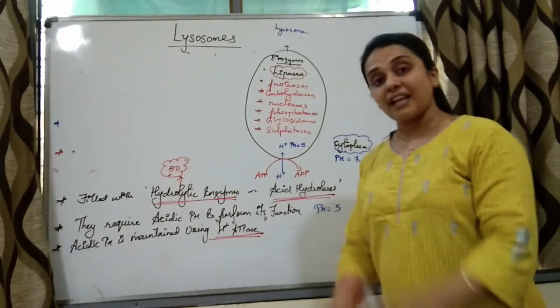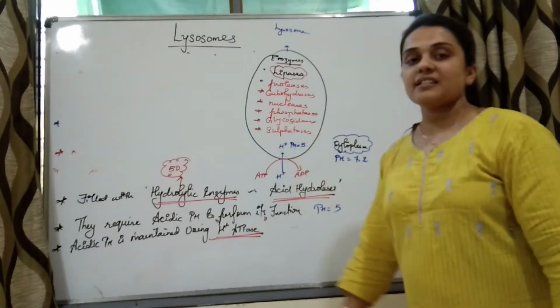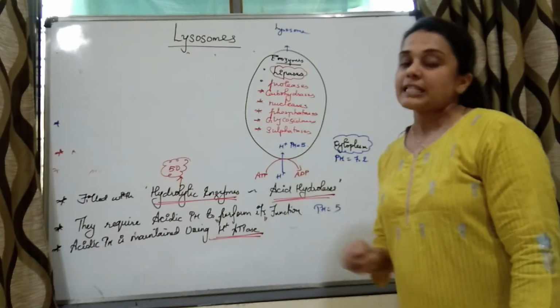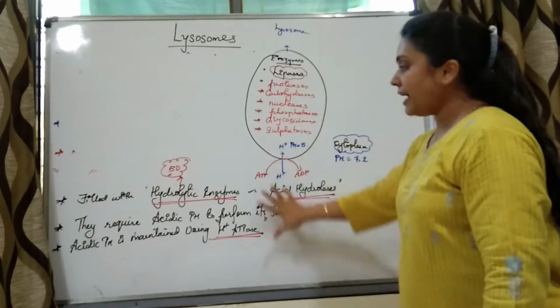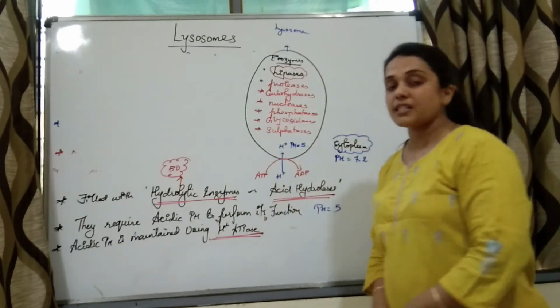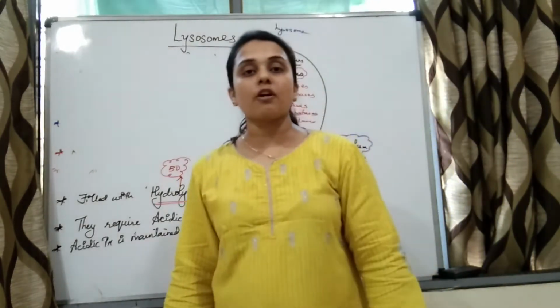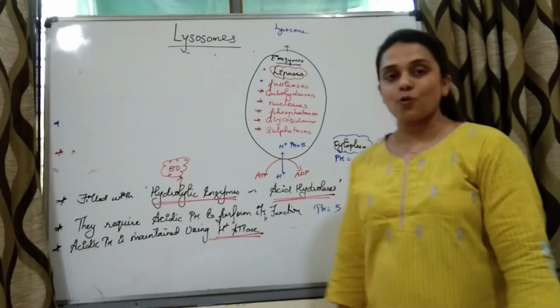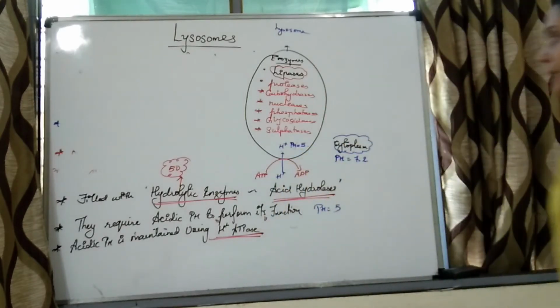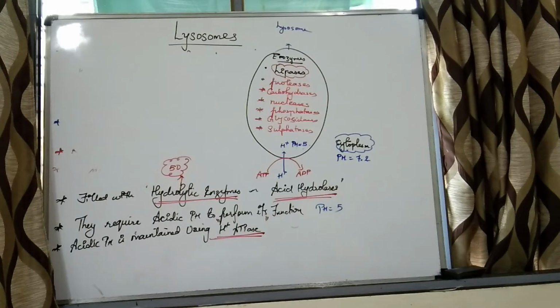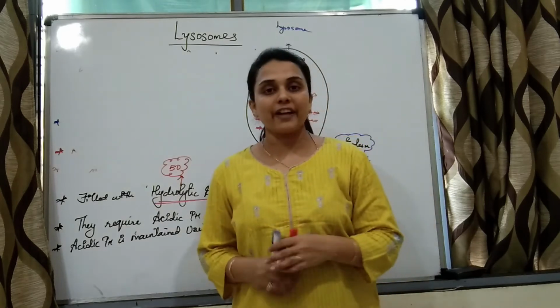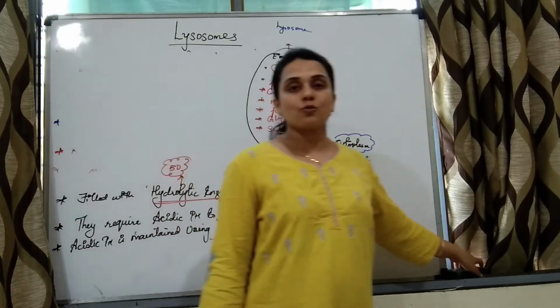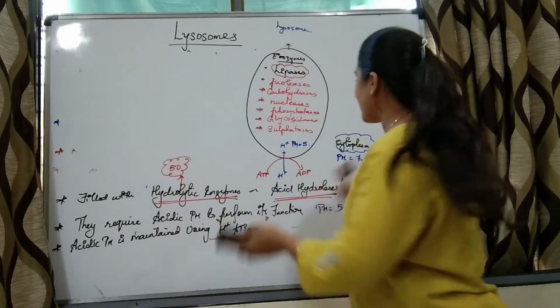Glycosidases will break the glycosidic bonds, and sulfatases are used to break wherever sulfur is present, right? So now we know that it is a polymorphic organelle. So we have to study the different types of lysosomes and the functions of lysosomes.